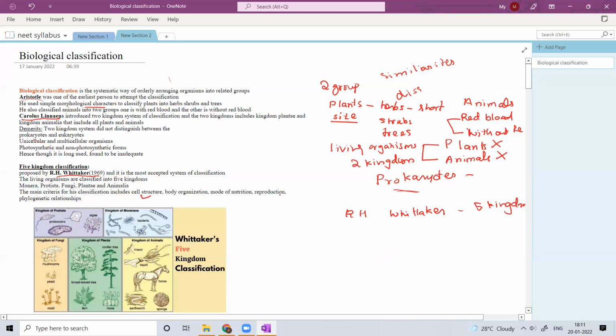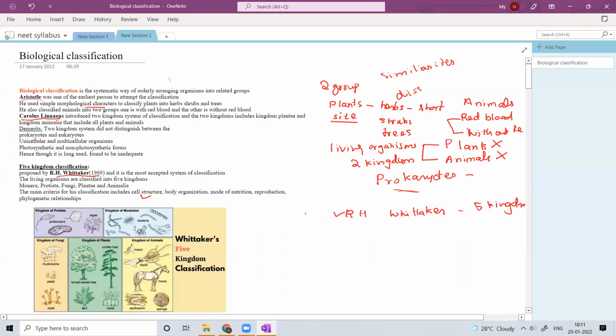How these organisms are reproducing, whether by sexual means or asexual means. If it is reproducing by asexual means, what is the type of its reproduction, whether it is binary fission, all these things come under his consideration. So this is one of the most popular, still existing classifications. He also considered phylogenetic relationships. That means how all organisms evolved.